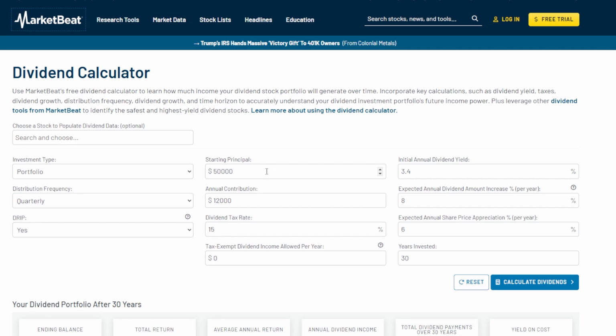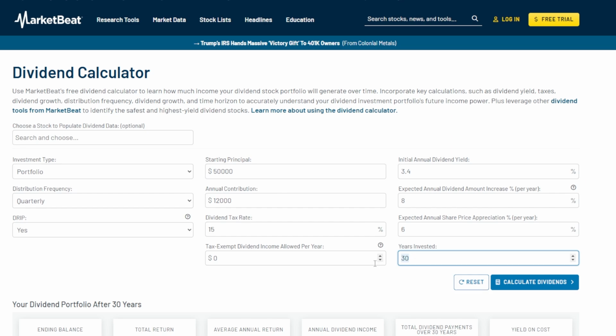So to go into the numbers and try to figure out the lowest you actually would need to invest into something like SCHD over a long time frame, let's start off with an example of $50,000 and $12,000 also contributed on top of that every single year. Now, this is sort of the bear case. SCHD, as of right now, has almost a 3.4% initial annual dividend yield, and an expected annual dividend increase of 8%. As of right now, it's much higher than that, but even if things were on the lower end, 8%, and even if the ETF only rose by 6% per year, still with these numbers, you are going to see a massive output.